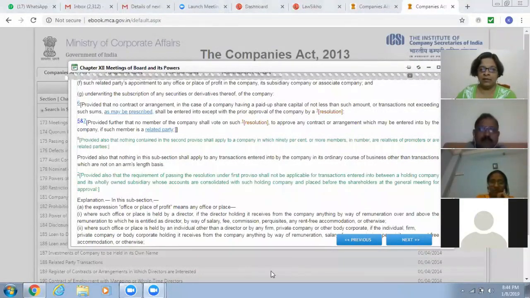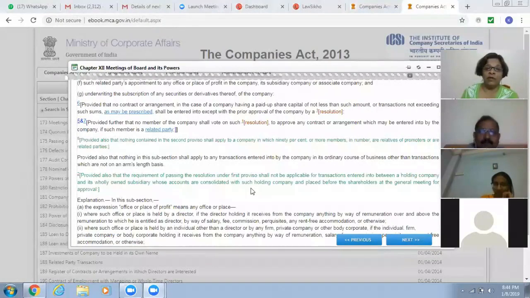Yes, I have a question on this. For listed company related party transactions, you need to check the listing obligation and disclosure requirement regulations, SEBI LODR, and the IND AS 24, which is the accounting standard on related party transactions, to determine whether or not it is a related party. Okay. So those are the listed company requirements. Does that answer your question?